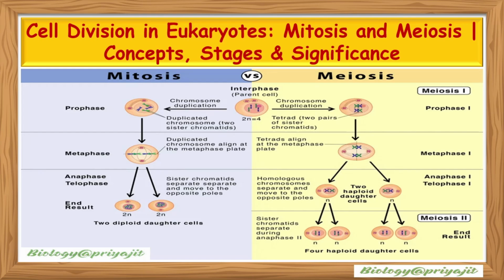Today we will explore one of the most fundamental processes of life, cell division in eukaryotes: mitosis and meiosis. Just as a building grows by adding new bricks, living organisms grow, repair and reproduce by forming new cells. This is made possible through two special types of cell division: mitosis, which helps in growth and repair, and meiosis, which produces gametes and ensures genetic variation.